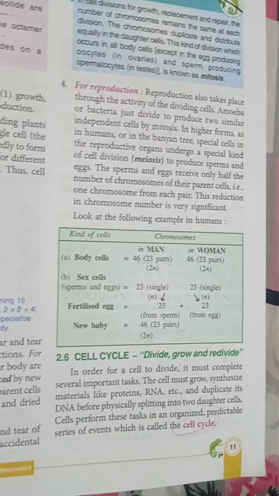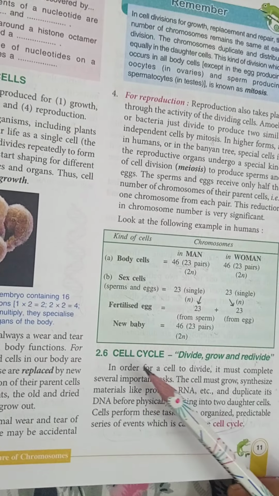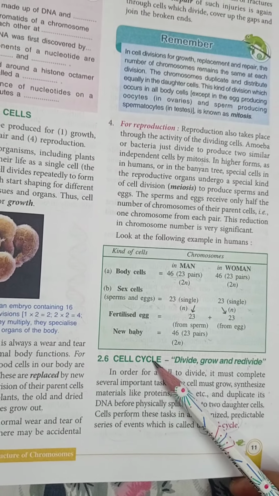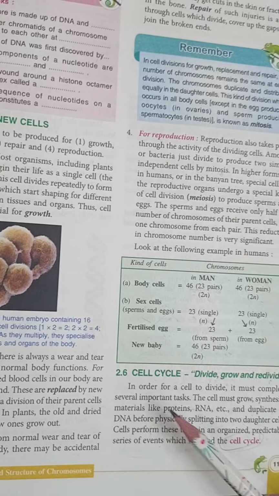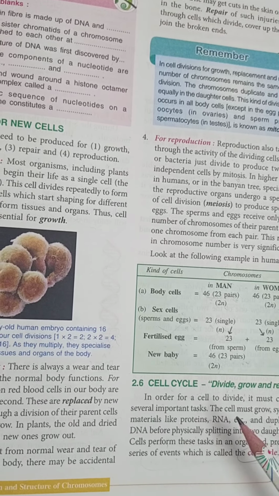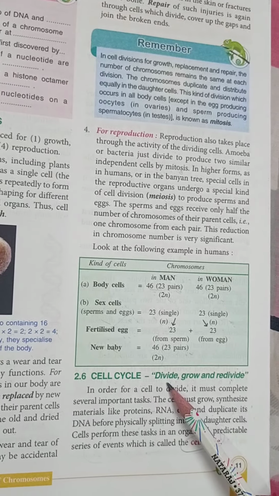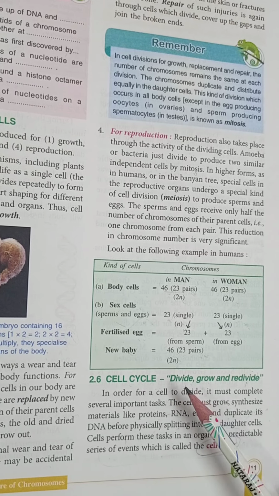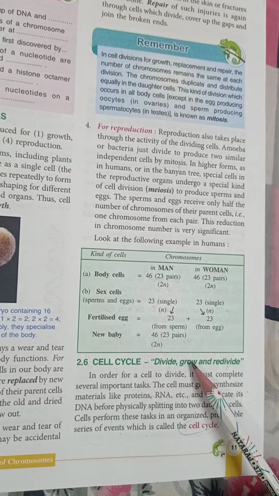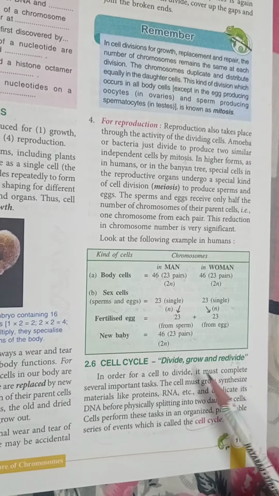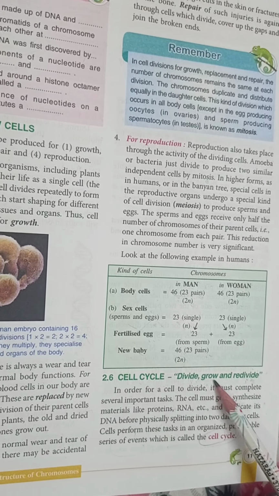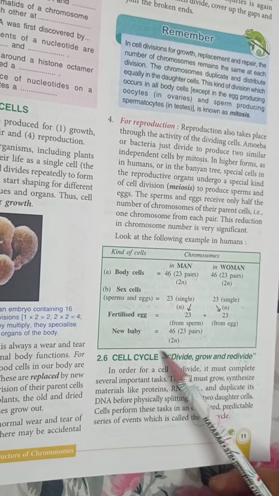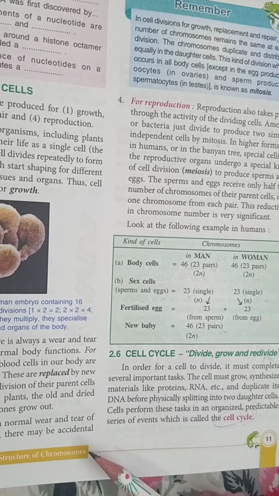Now students, we will discuss our next topic, which is known as the cell cycle. Cell cycle means a cell has to divide, then it has to grow, and again it has to redivide. So in this way, the number of cells can be increased by this cell cycle.